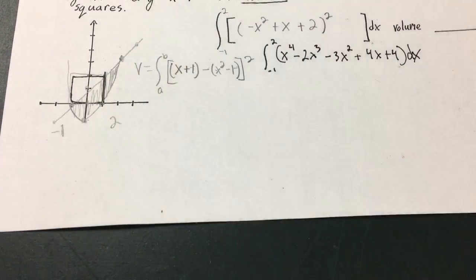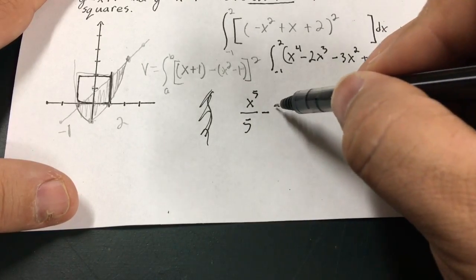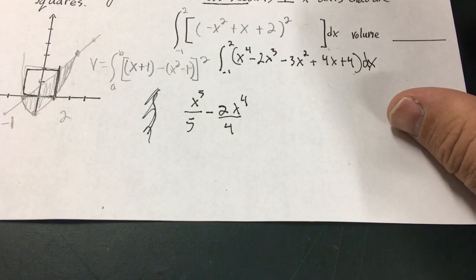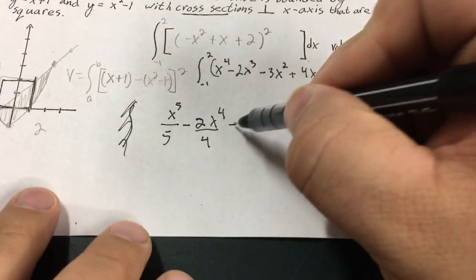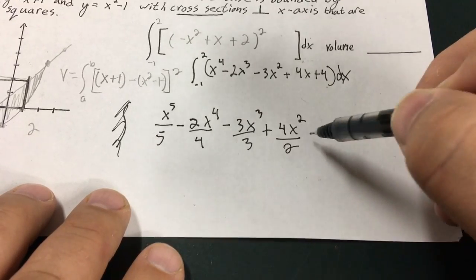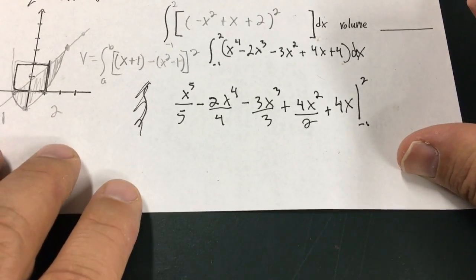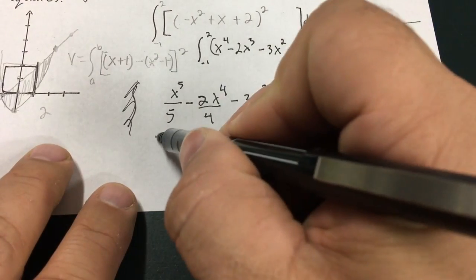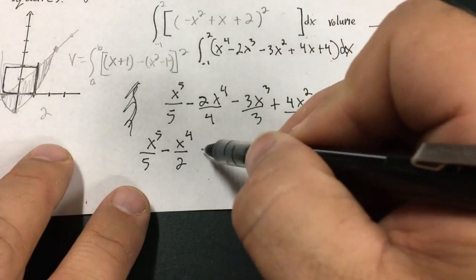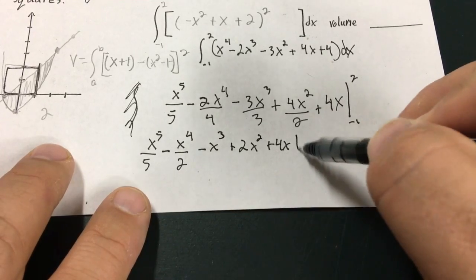I'm going to take the antiderivative of that now. x to the fifth over 5 minus 2x to the fourth over 4. That'll simplify. Add one to that. That's going to give me minus 3x cubed over 3 plus 4x squared over 2 plus 4x from negative 1 to 2. Let me simplify this. It's going to be x to the fifth over 5 minus x to the fourth over 2 minus x cubed plus 2x squared plus 4x, leaving its notation from negative 1 to 2.